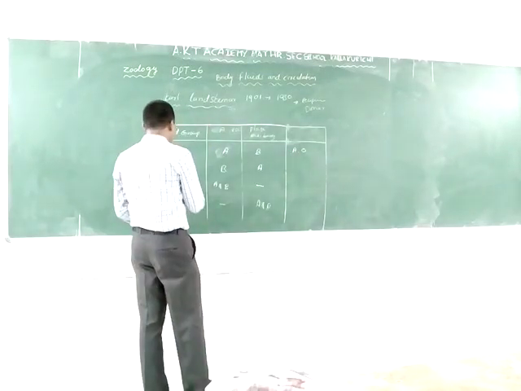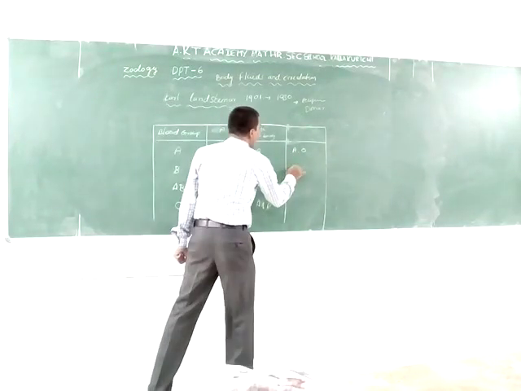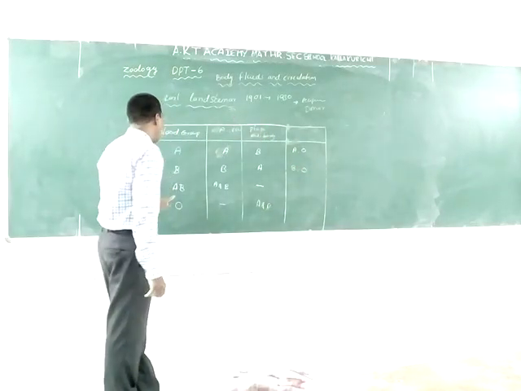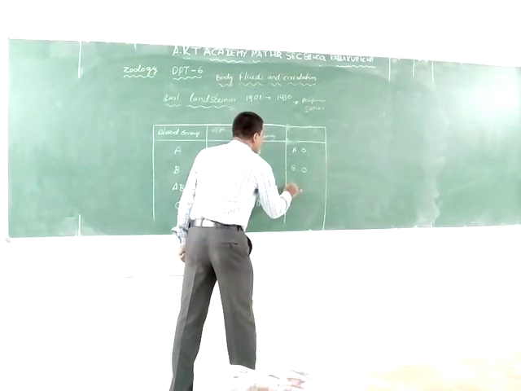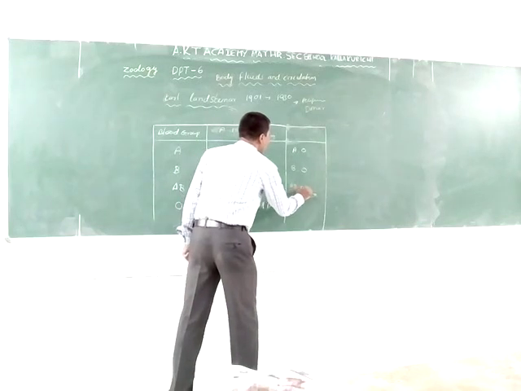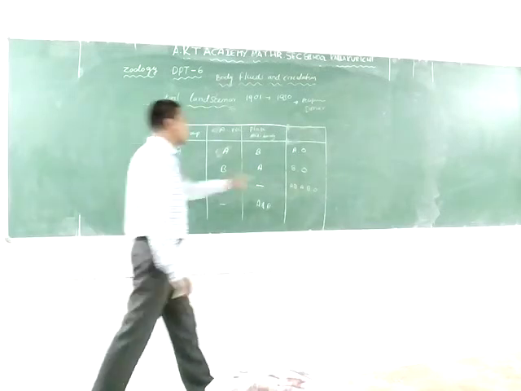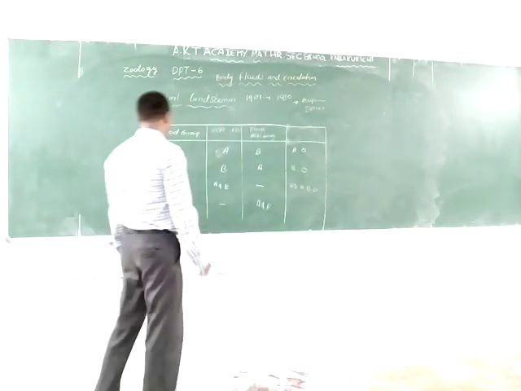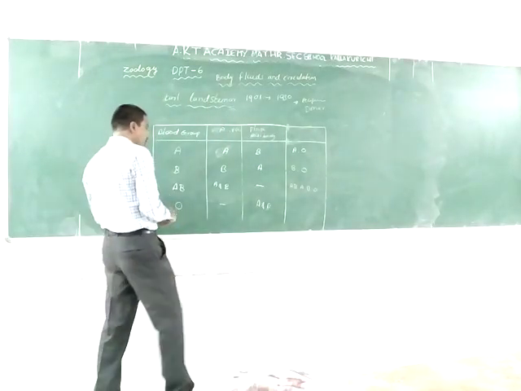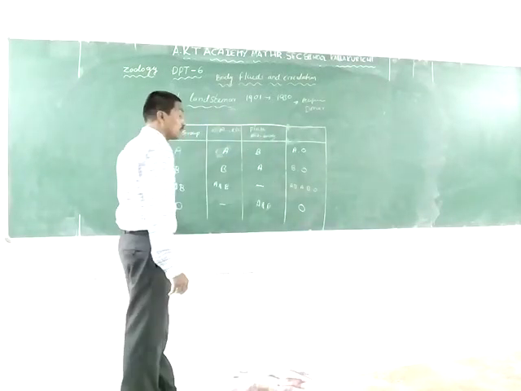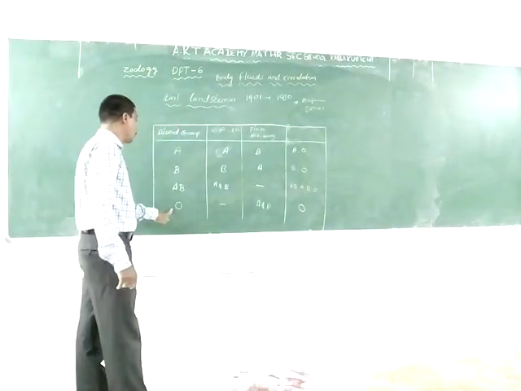The next one is the B blood group, which receives from B and O blood groups. The AB blood group receives from A, B, AB, and O blood groups. The O blood group receives only from O blood group.